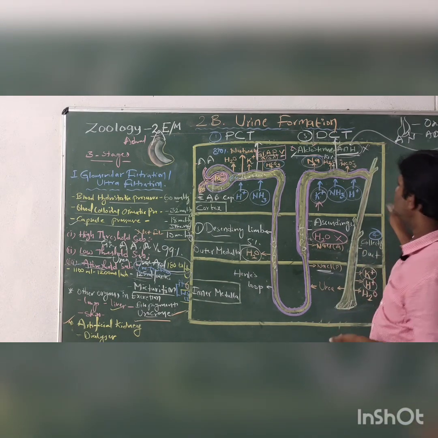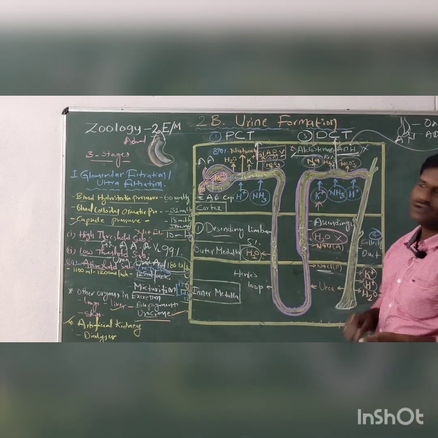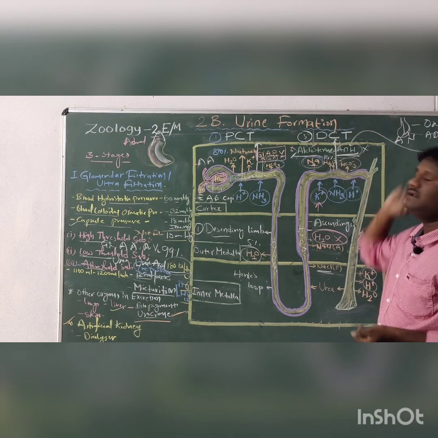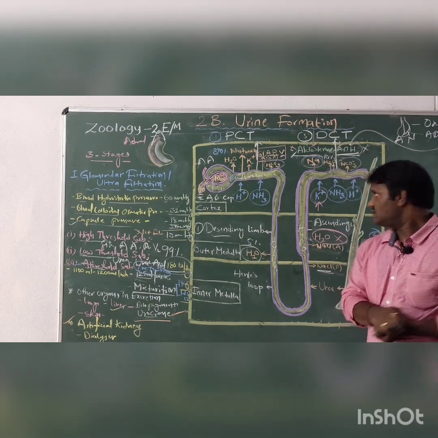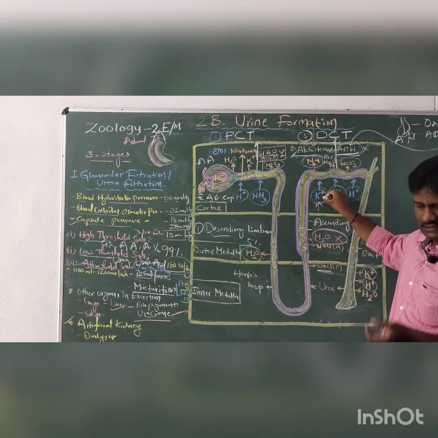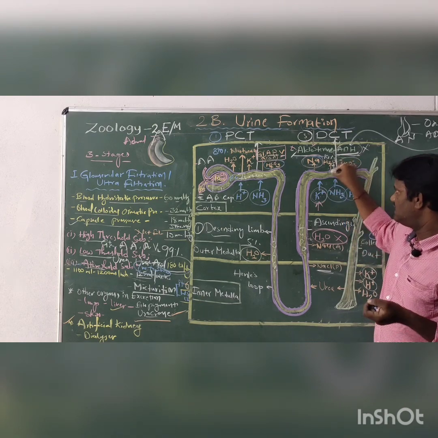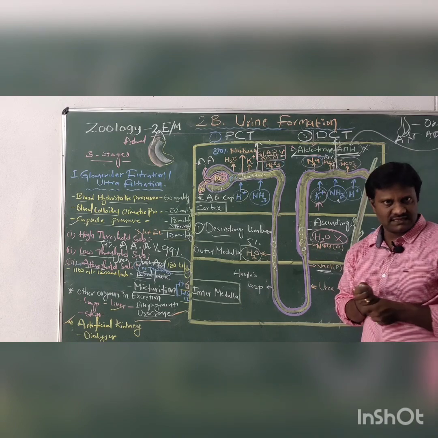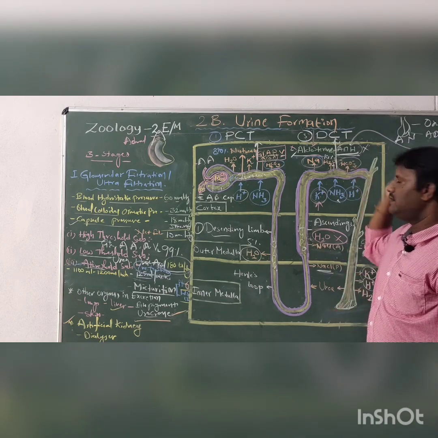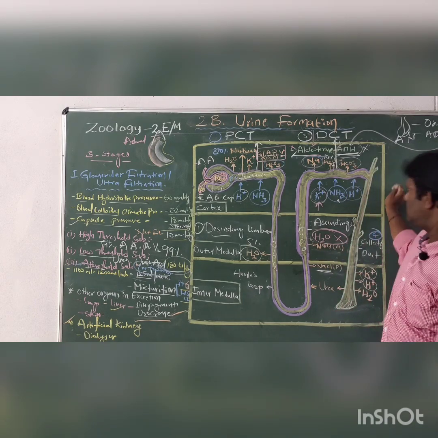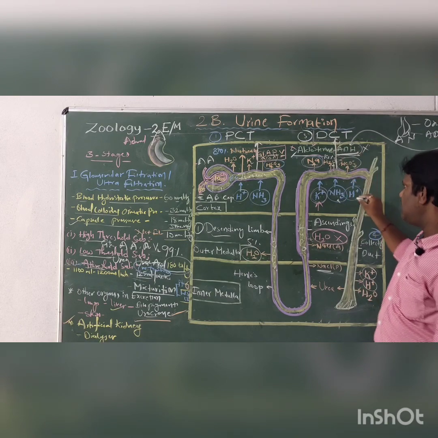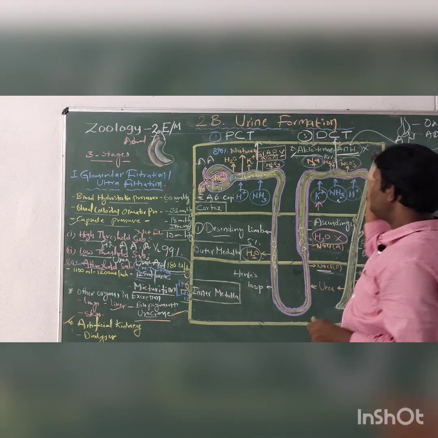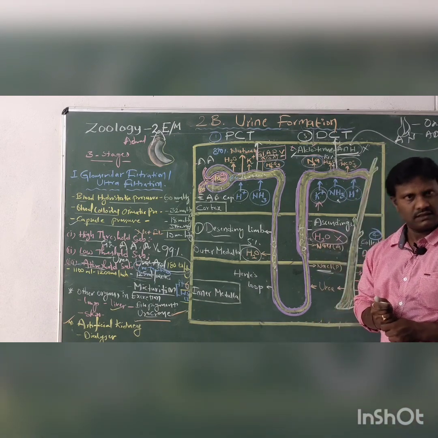Clear? Next, some of the bicarbonates can also be secreted directly into the nephron tubules. Some sodium ions or potassium ions are secreted into the tubule, and ammonia, a toxic substance, can also enter the nephron tubule or distal convoluted tubule. Some hydrogen ions can also enter the DCT. Clear?